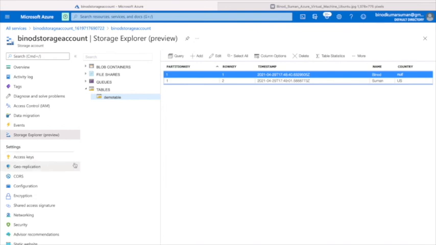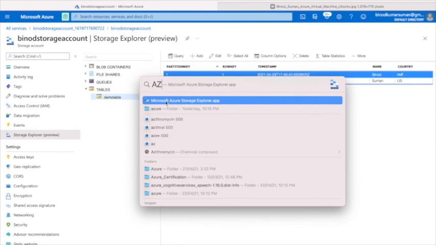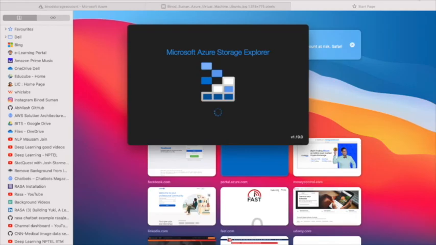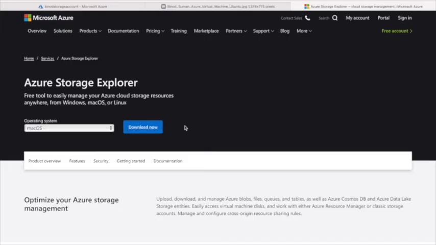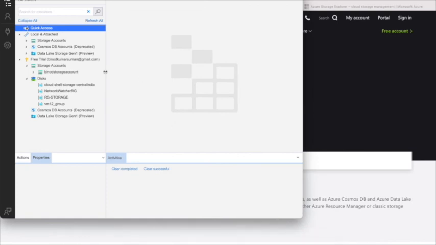Now I want to show one thing. In the storage explorer you can see, but we have the Azure Storage Explorer. You can also download it from here, download this explorer. I have already downloaded this here. So how you can see all the storage content here.